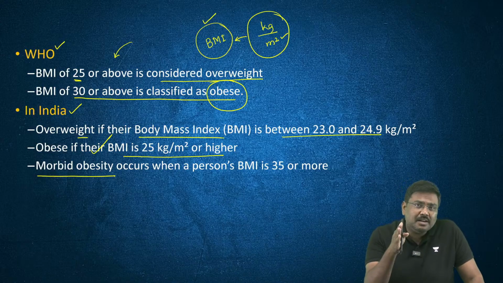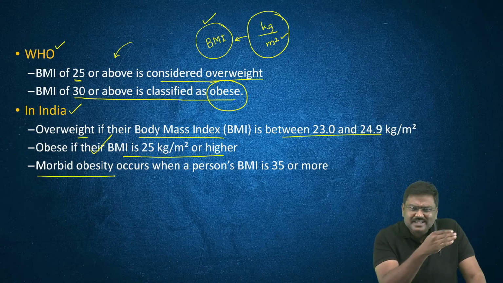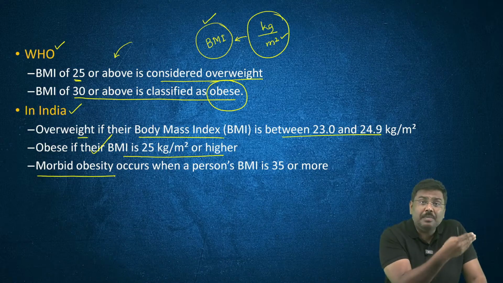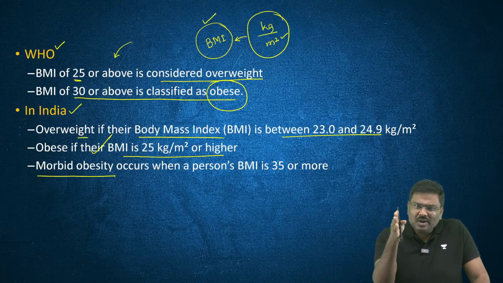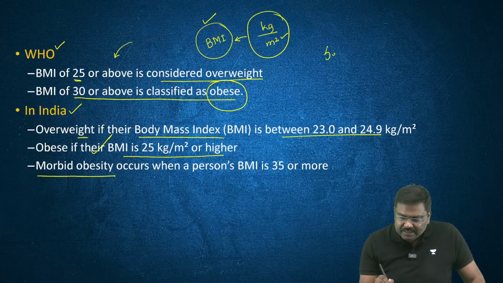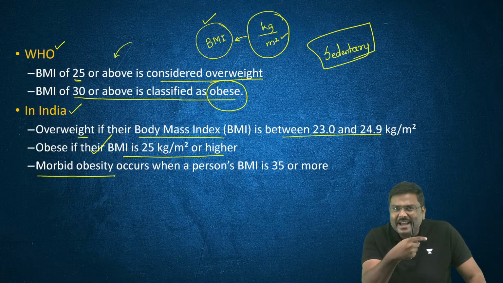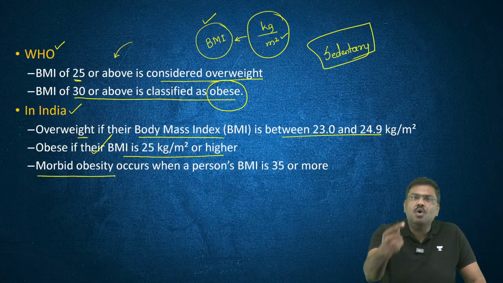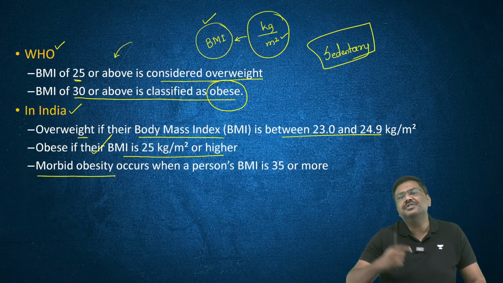Now, why is there a higher BMI generally in the context of India? A lot of people are said to be obese and morbidly obese in India. Why? What is the reason? Multiple reasons. One of the prominent reasons is the sedentary lifestyle. The kind of lifestyle we have adopted over a period of time has actually led to people consuming more food and having lesser and lesser physical activity to do.